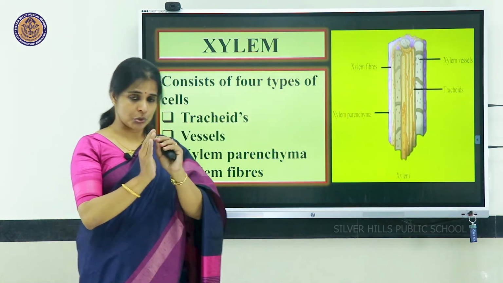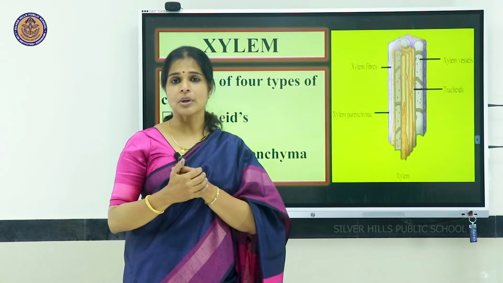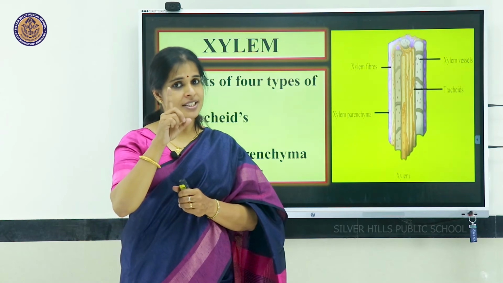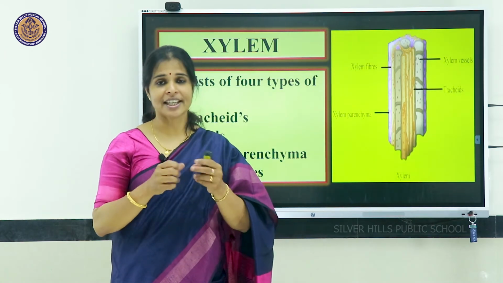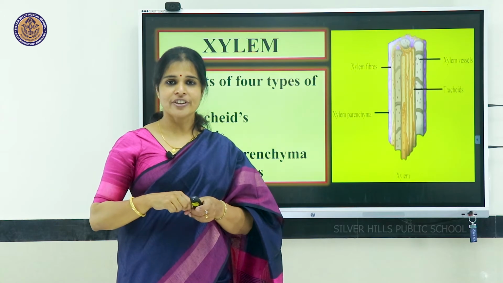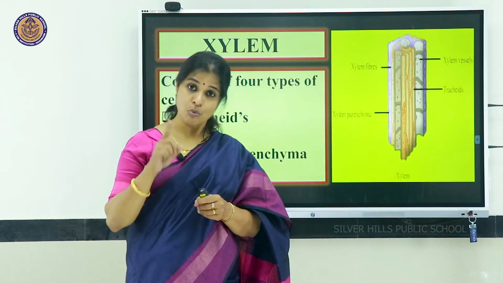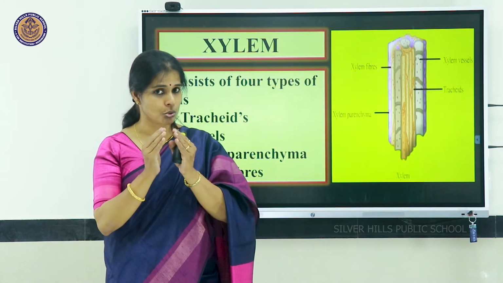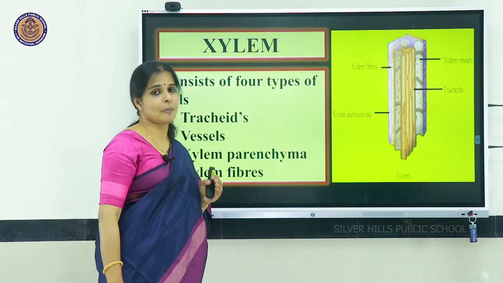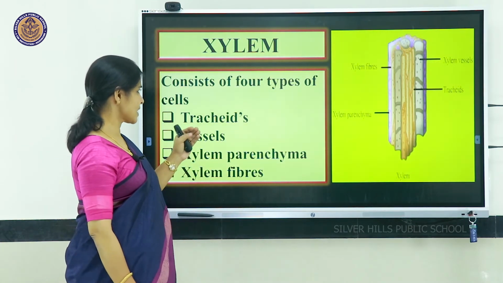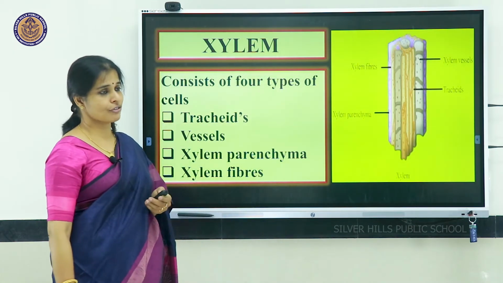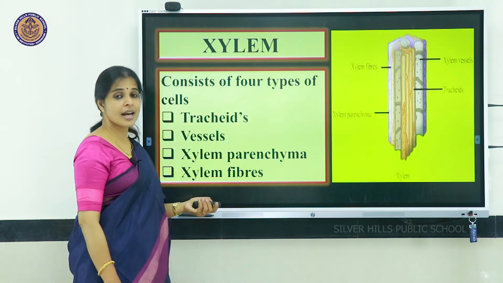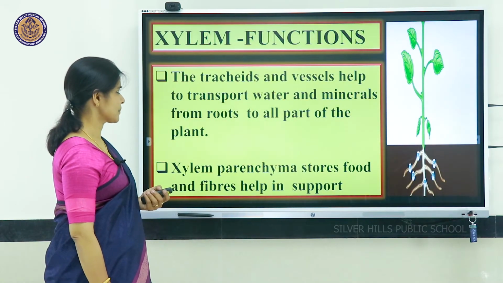These 4 types of tissues together form a bundle and perform one single function. Function-wise, all are coordinated with each other; it is teamwork. 4 different types of tissues together performing one function, forming into a group, we call them complex permanent tissues. Examples are xylem and phloem. Xylem consists of tracheids, vessels, xylem parenchyma and xylem fibers.